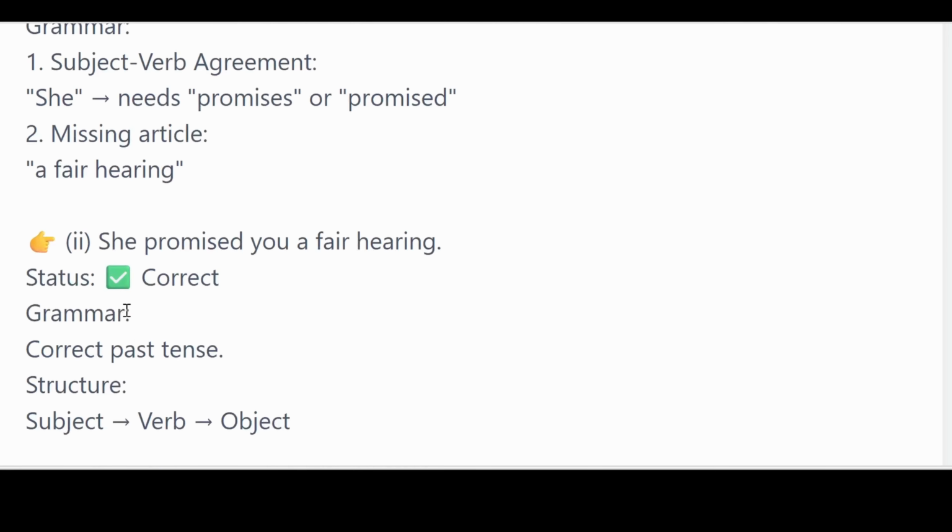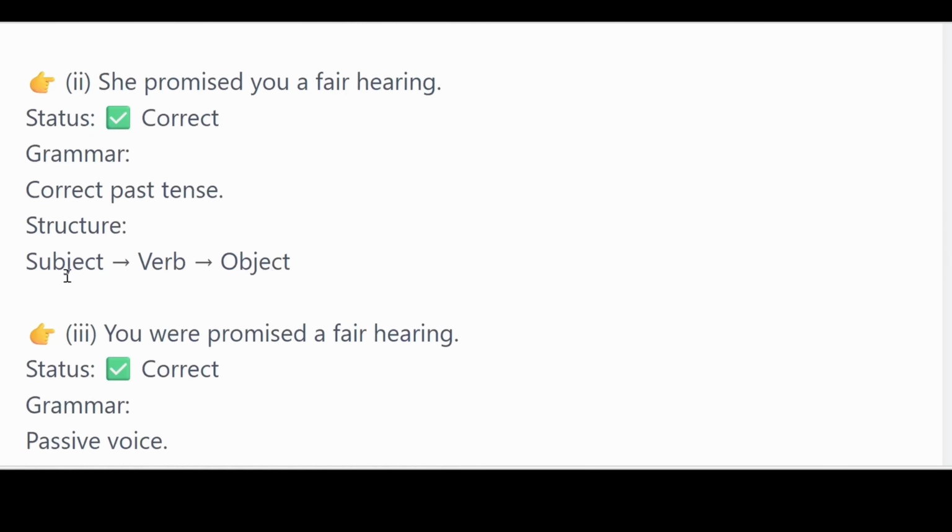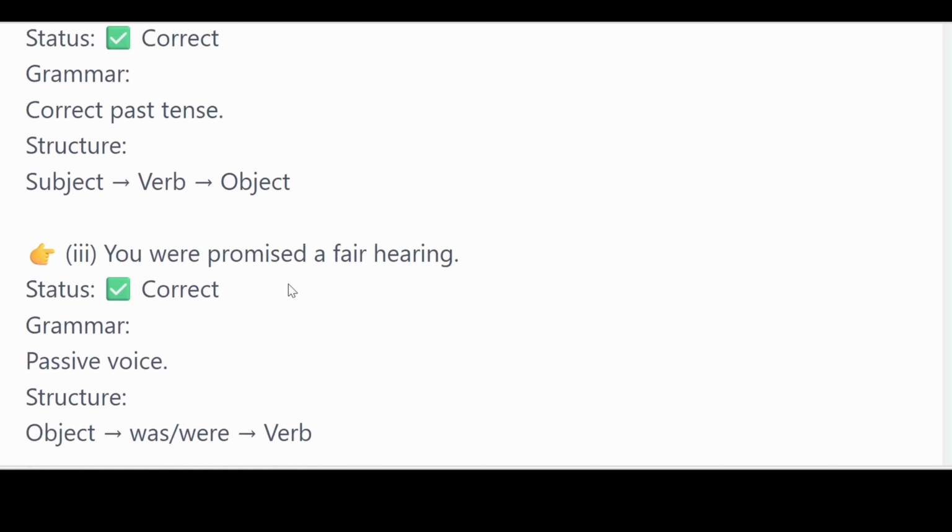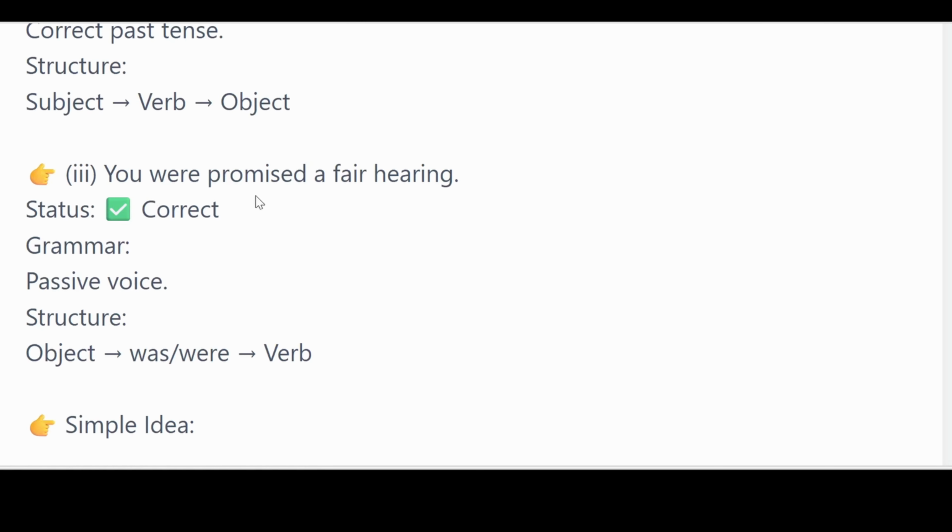What about number 2? She promised you a fair hearing. If you look at the structure, it is subject, verb, and then object. What about number 3? You were promised a fair hearing. This one is a passive voice. The structure is object, was or were, and then verb. In this case, we're using were, so you were promised a fair hearing.